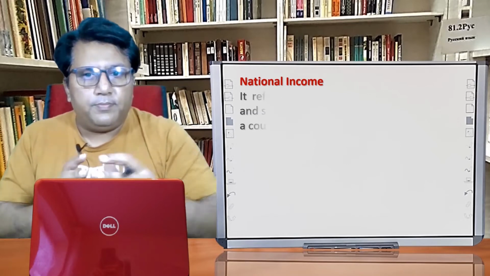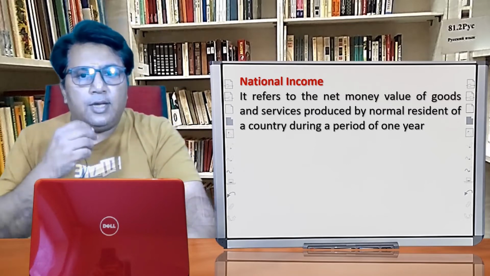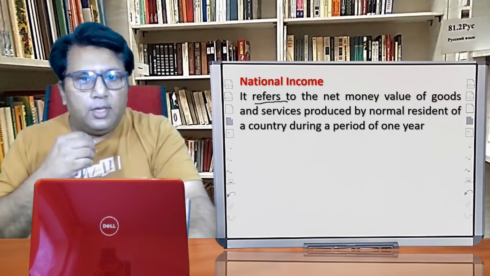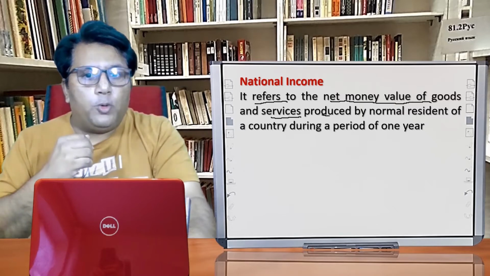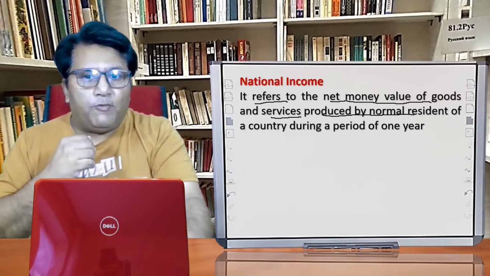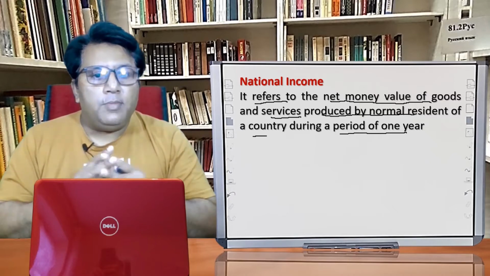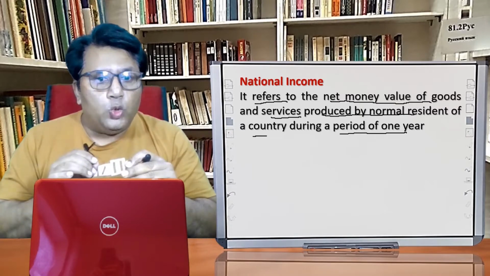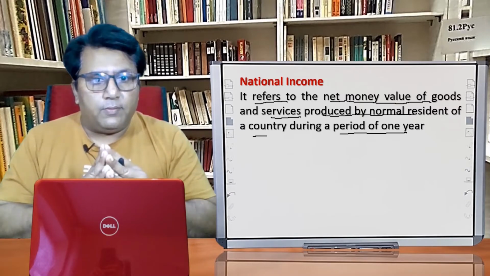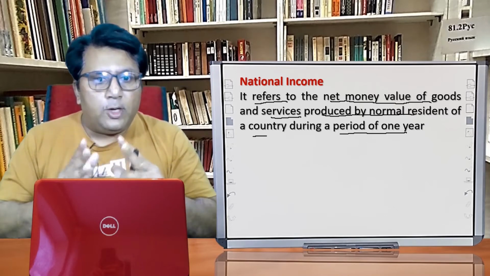National income, if we have to define it, we can say it refers to the net money value of goods and services produced by the normal resident of a country during a period of 1 year. So what is national income? It is the sum total of the money value of all the goods and services produced by the normal resident of a country during a period of 1 year.